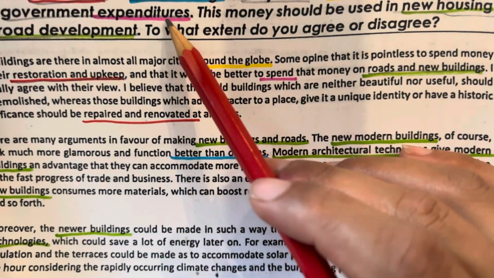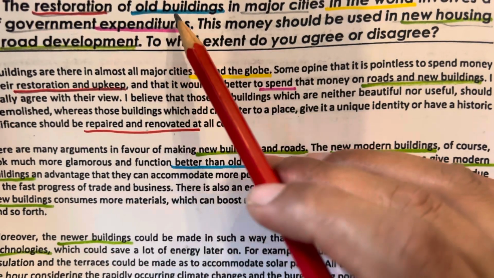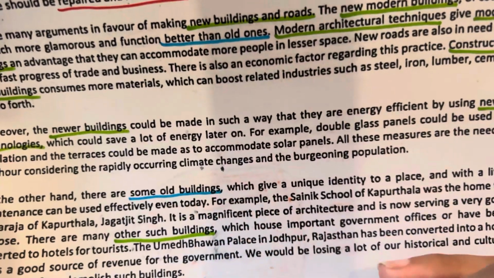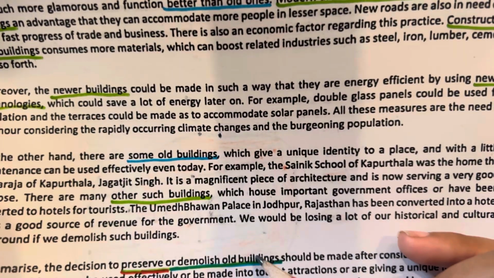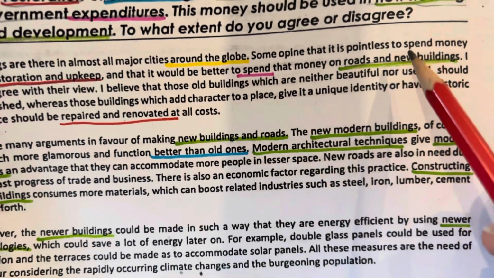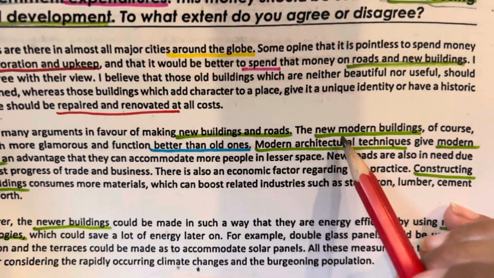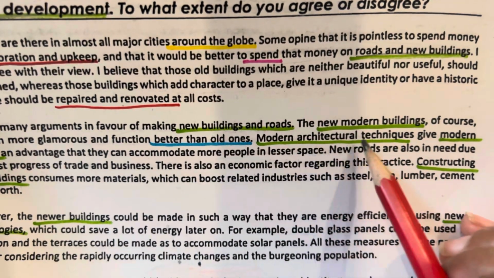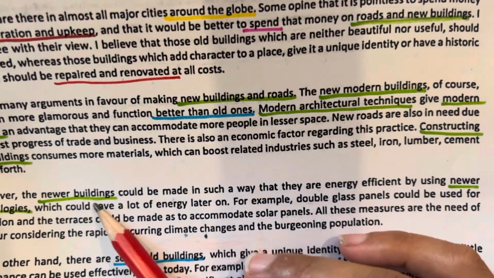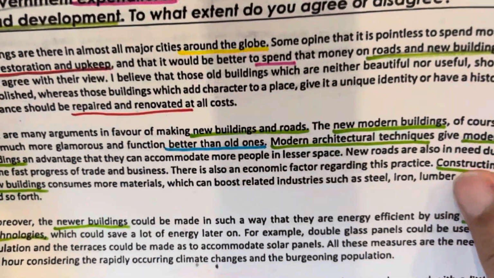For expenditures, you can write spend. Okay, so for old buildings, we have better than old ones, some old buildings, and demolish old buildings. And for new housing and road development, we have roads and new buildings and roads, the new modern buildings, modern architectural techniques, modern buildings, constructing new buildings, newer technologies, and other such buildings.